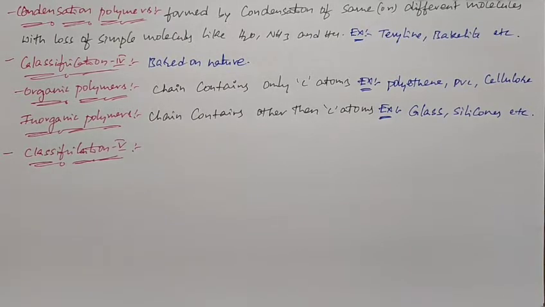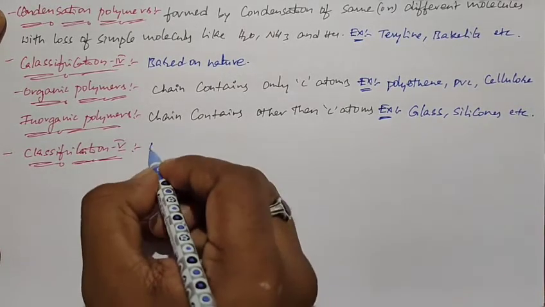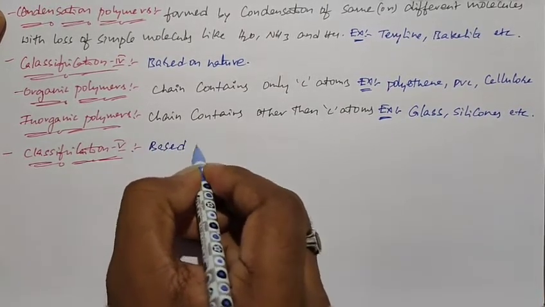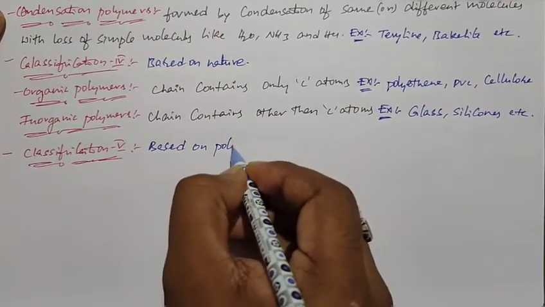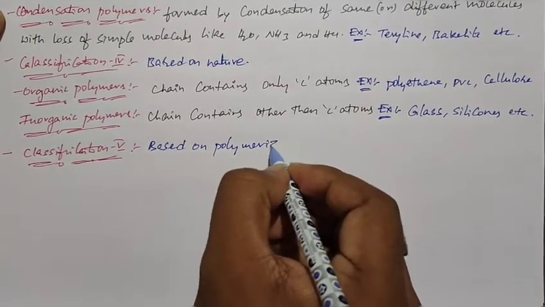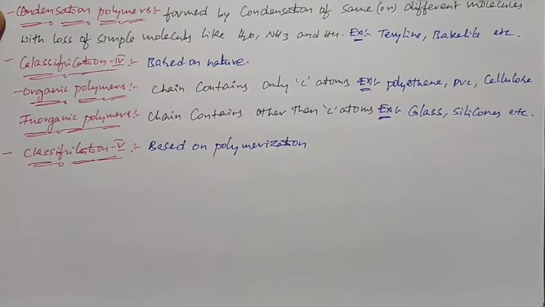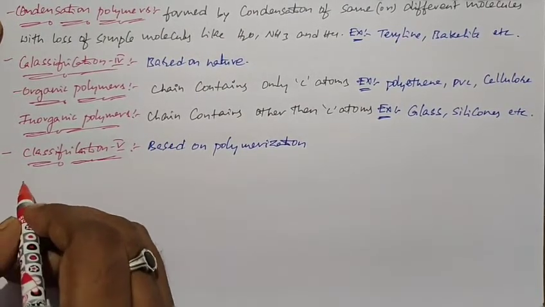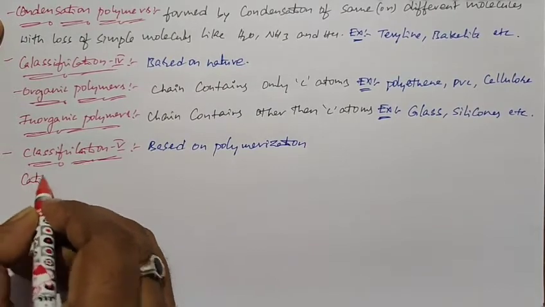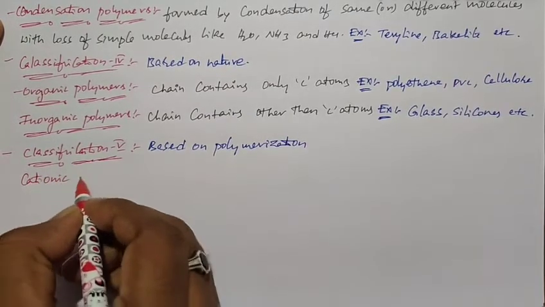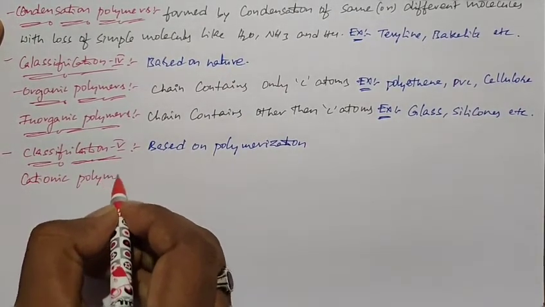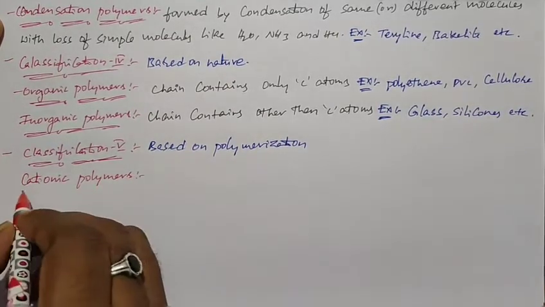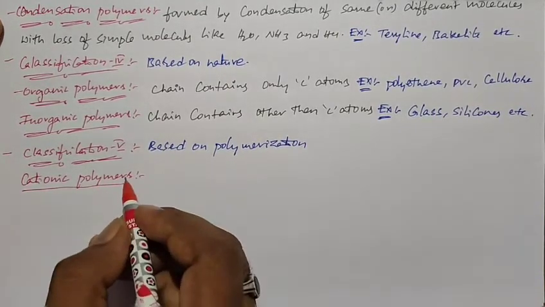Okay, next, classification 5. Classification 5 is based on the type of polymerization. Based on polymerization, the polymers are again classified into three types: cationic polymers, anionic polymers, and free radical polymers.